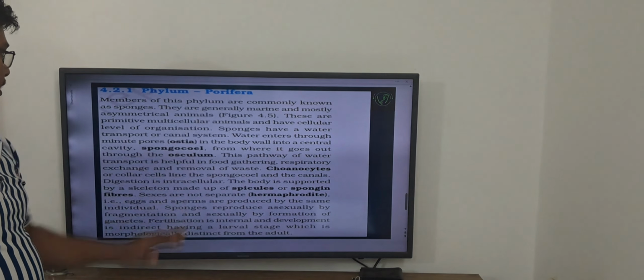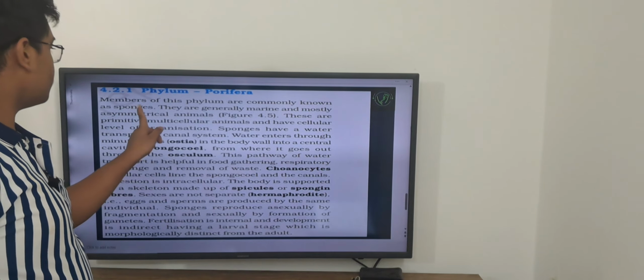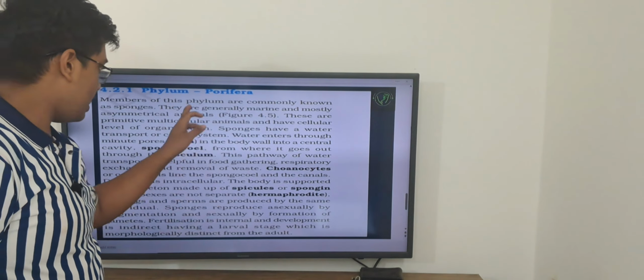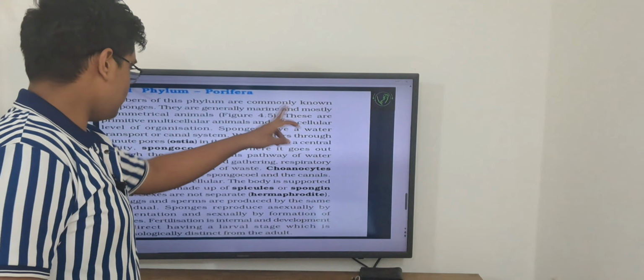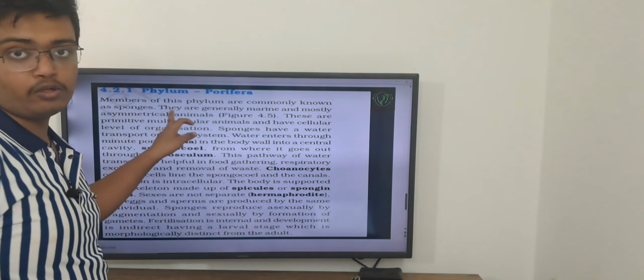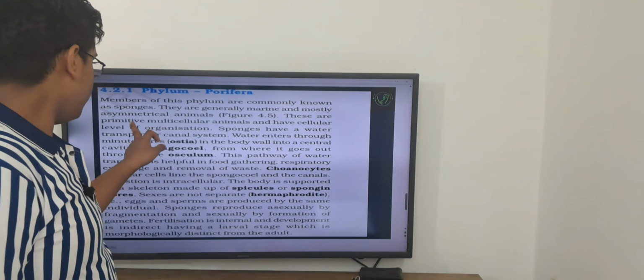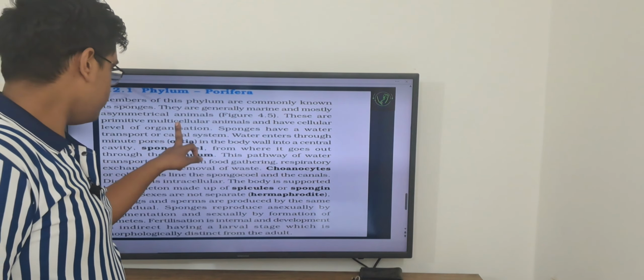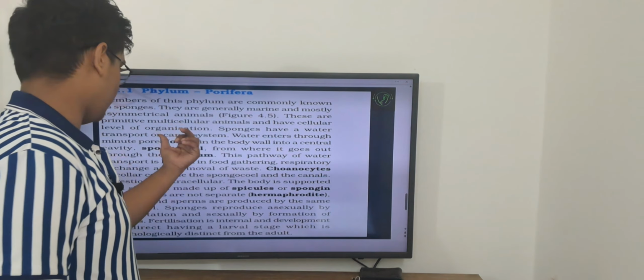4.2.1 Phylum Porifera. Members of this phylum are commonly known as sponges. They are generally marine, which we saw. They are mostly asymmetrical animals. See, I told you they are asymmetrical. These are primitive multicellular animals and have a cellular level of organization.